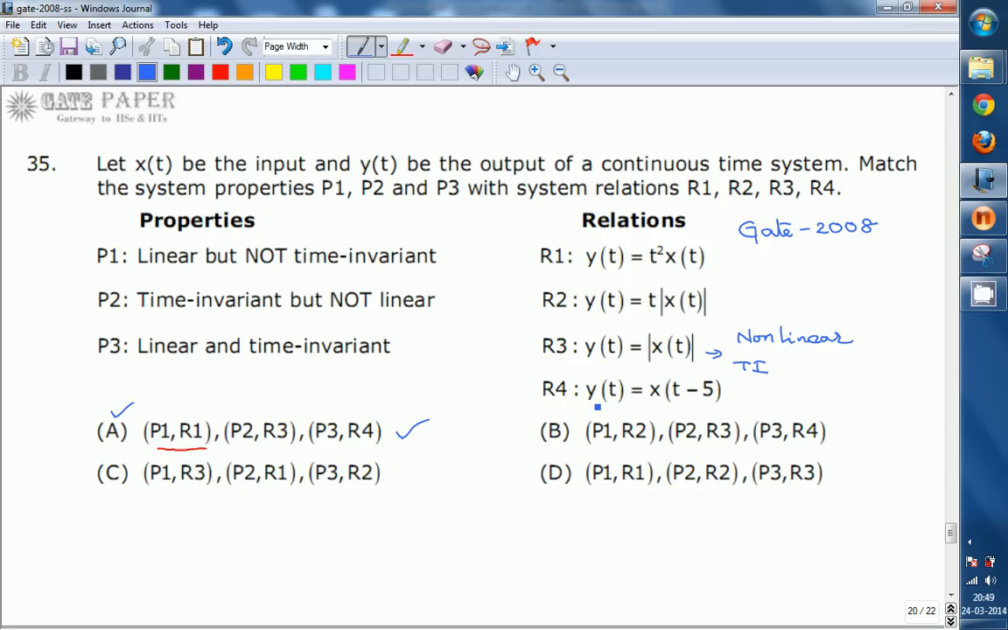Coming to y of t equals x of t minus 5, there is no mod on x of t, so this is linear, and there is no multiplication with a ramp function, so this is time invariant. That's why R4 is related to P3, linear and time invariant. So finally we can conclude that option A is correct.